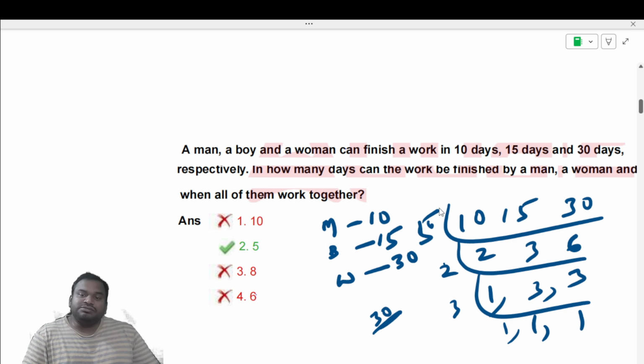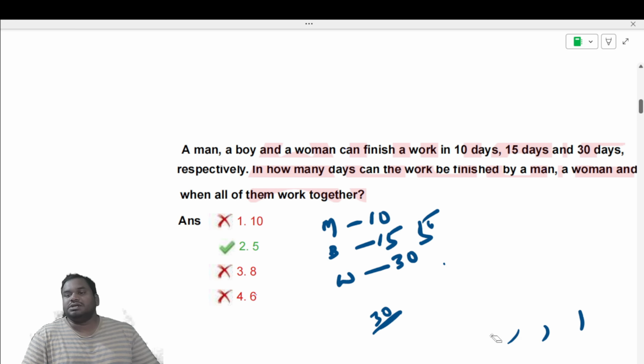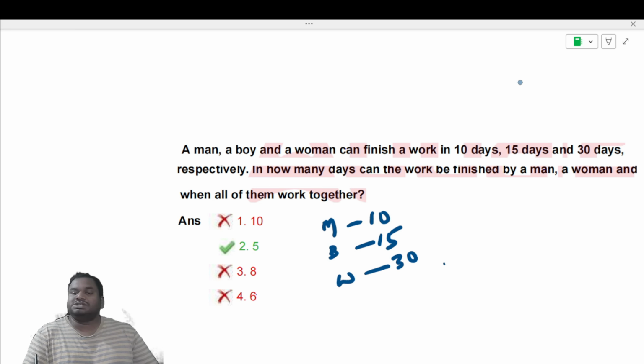So instead of doing it this way, I told you one shortcut in the previous classes. What is that shortcut? See here. When you are required to find the LCM, you just take the largest number among them and multiply with 1.